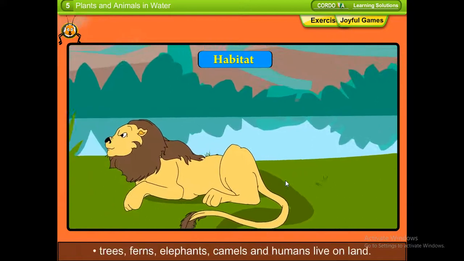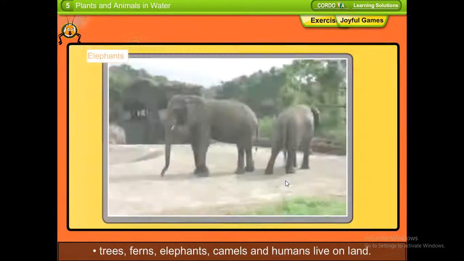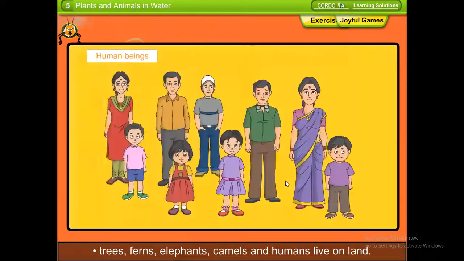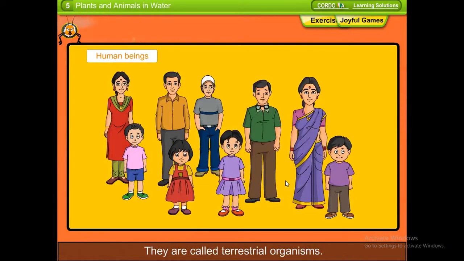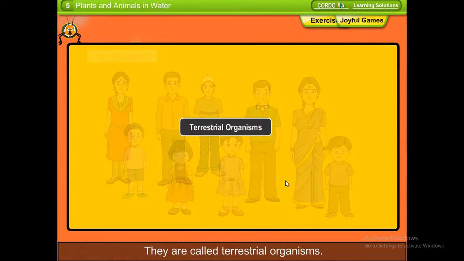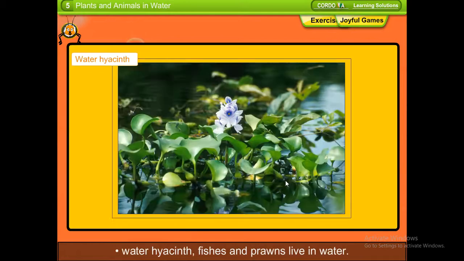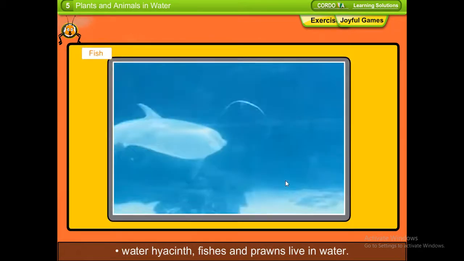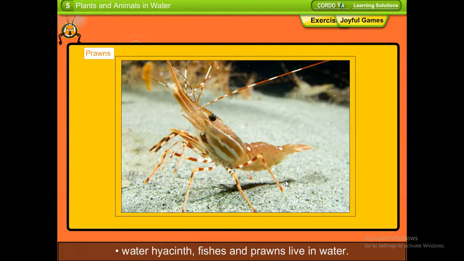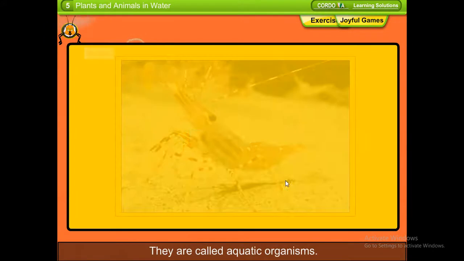Organisms such as trees, ferns, elephants, camels, and humans live on land. They are called terrestrial organisms. Water hyacinth, fishes, and prawns live in water. They are called aquatic organisms.